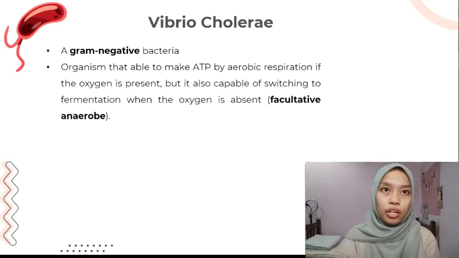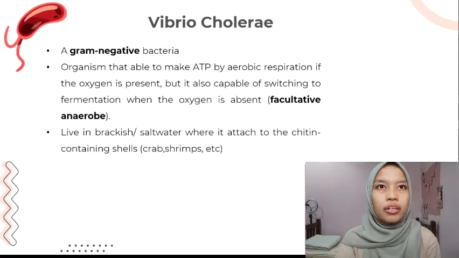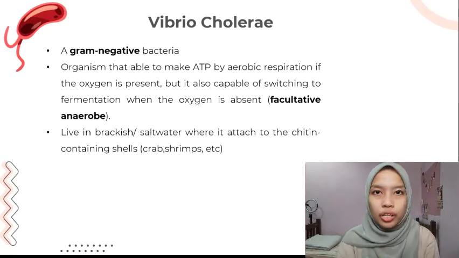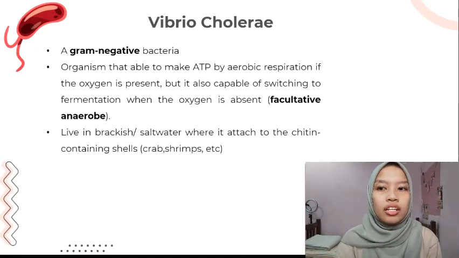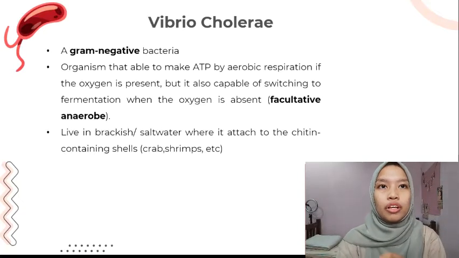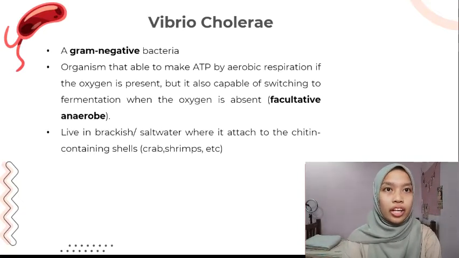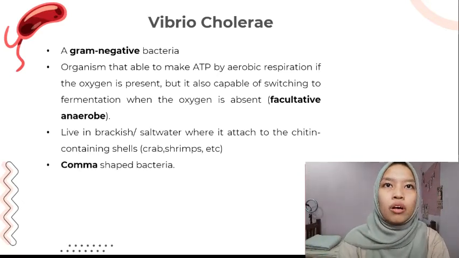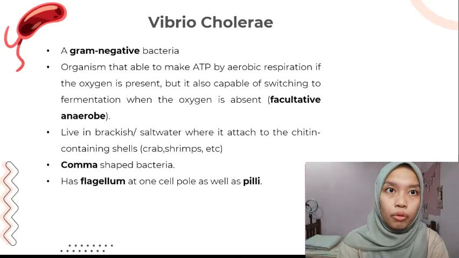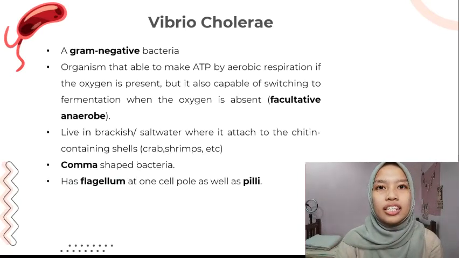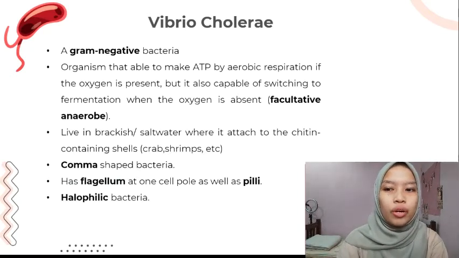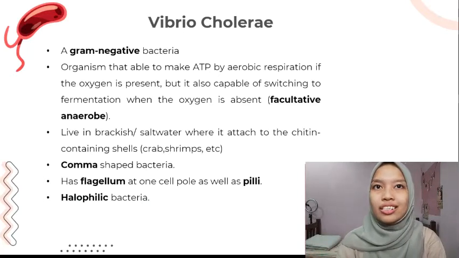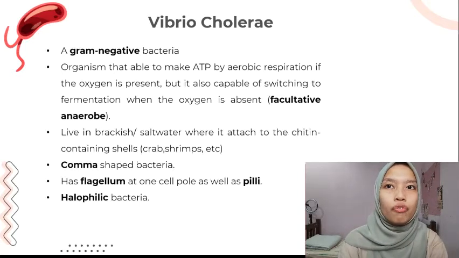Vibrio cholerae also lives in a brackish or saltwater environment where it attaches to a chitin-containing shell, for example crab, shrimp and other shellfish. In physical appearance of Vibrio cholerae, as you can see at the top of the slide, it is a comma-shaped bacteria, also with a flagellum at one cell pole as well as pili. This bacteria is halophilic, where it can survive in an extreme condition, in this case a high concentration of salt.